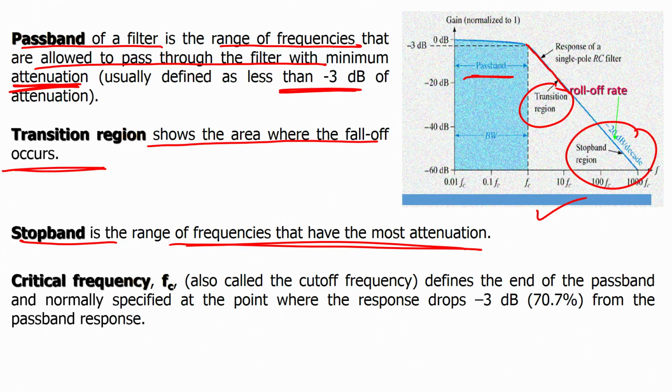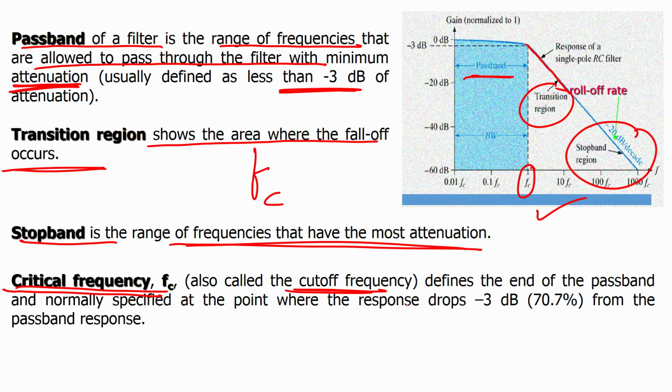And finally, we have the critical frequency, a very important term, also denoted by FC and also called the cutoff frequency, because above this frequency the frequencies are not allowed to pass. In the actual response, you will see that it slowly goes to the region where a minimum number of frequencies are allowed to pass.